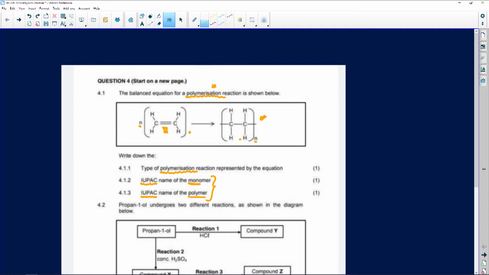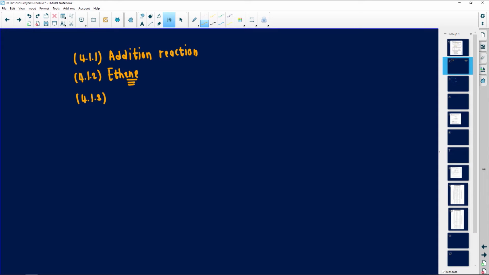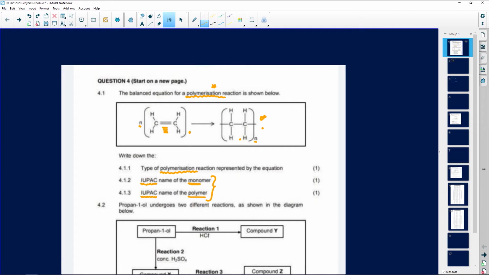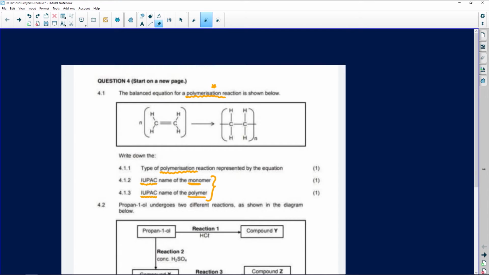This was my monomer, which was my ethene. My polymer, I still have two carbons. One carbon is meth. Two carbons is eth. The only difference with naming organic molecules and polymers is the prefix that actually comes before. So here we had ethene. If it's a polymer, we just put the word poly in front of it. So it's polyethene. You still say ethene even though we only have single chains, but it shows that it is a polymer. And I know that because of the solid brackets that it has around it.